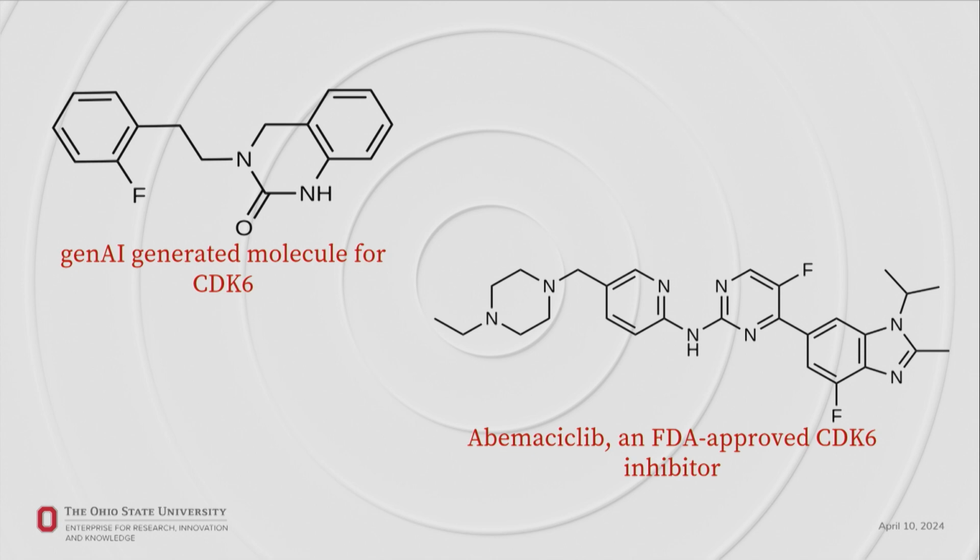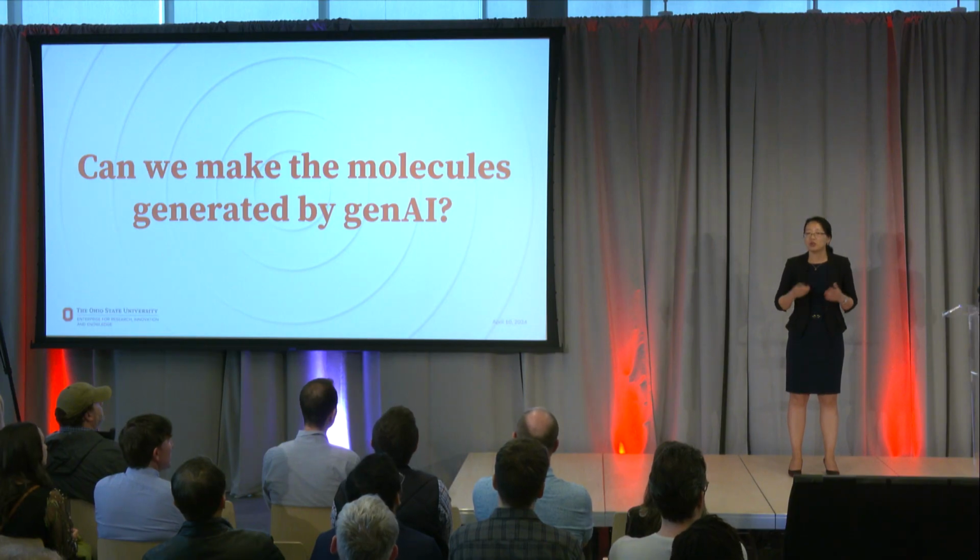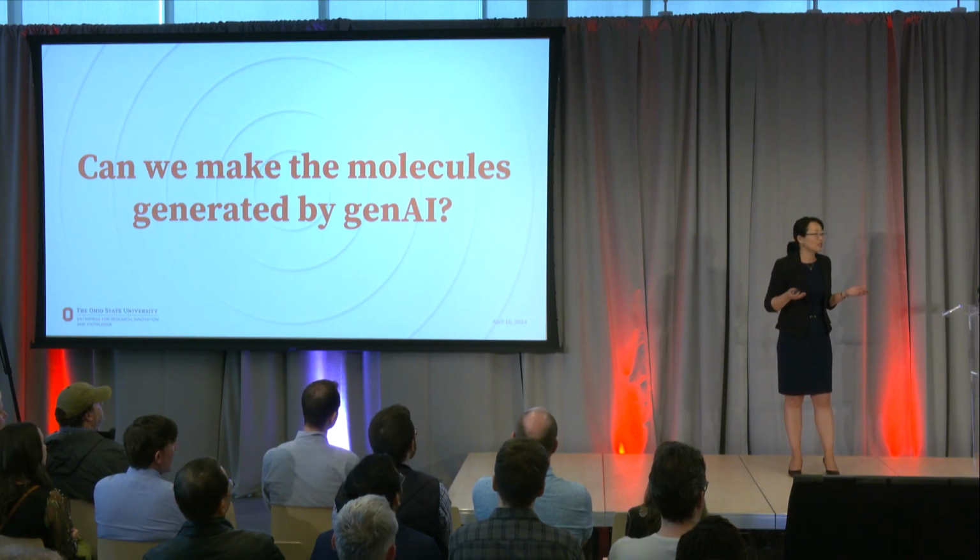But as you see here, our molecule is significantly simpler, indicating that it could be easier to synthesize. More importantly, our molecule can bind to CDK6 with even higher binding affinity, indicating it could have even better efficacy.